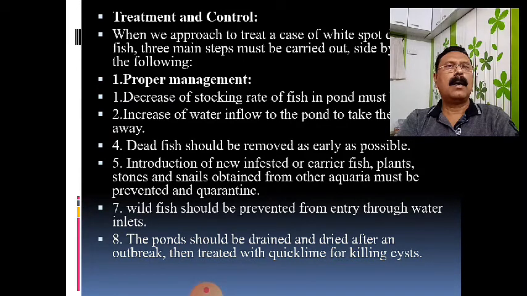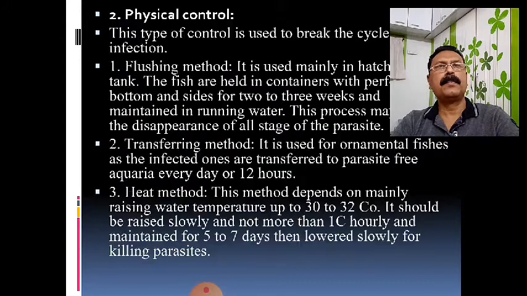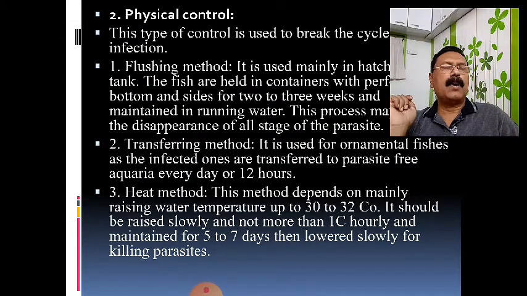Therefore, for that outbreak, you have to simply drain the water as well as dry the pond. In case of an aquarium, you drain the aquarium, clean and dry it, and give a bath of potassium permanganate to all the instruments.